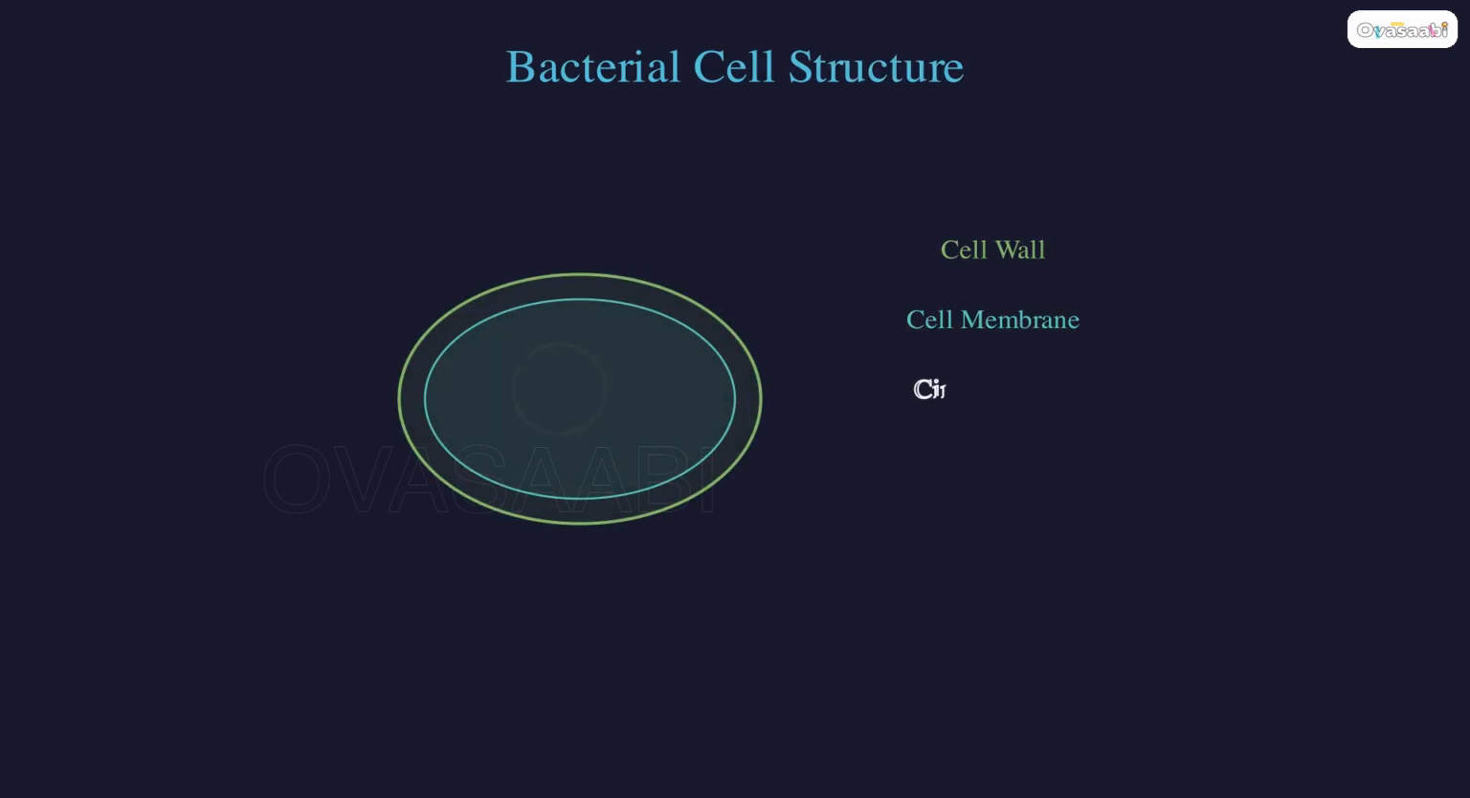Look at a bacterium's structure. It has a tough cell wall, a membrane, ribosomes for protein, circular DNA, and a tail-like flagellum for swimming.